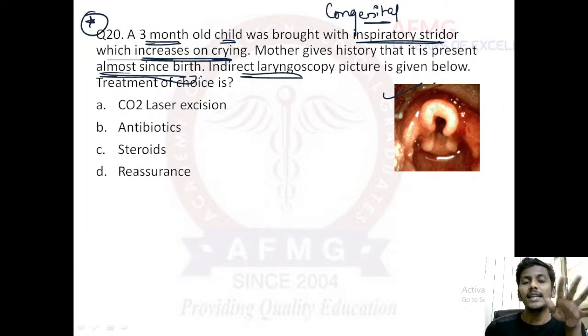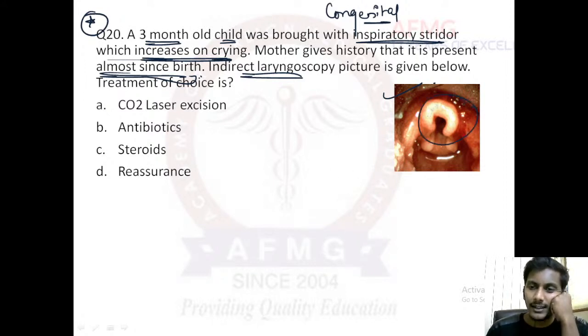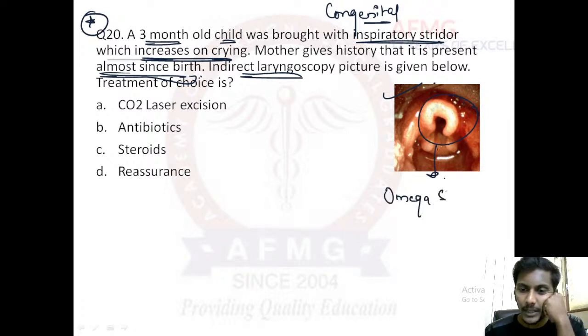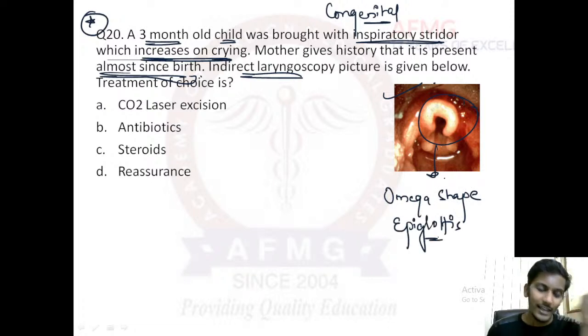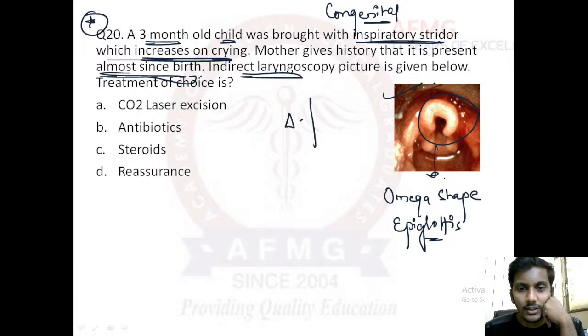I hope you will see the images from FMG snaps for indirect and direct laryngoscope, rhinoscope, otoscope, all of this. Okay. So indirect laryngoscope picture is given below. This is your epiglottis. But this epiglottis is not leaf shaped now, it has attained a new shape, that is an omega shape. So here we can find an omega shaped epiglottis. And omega shaped epiglottis is a feature of, everybody knows it, laryngomalacia.